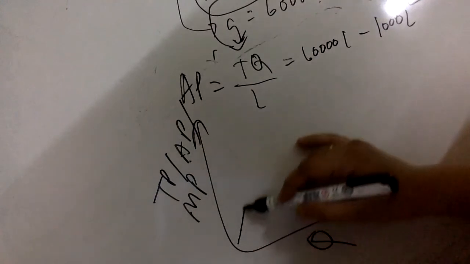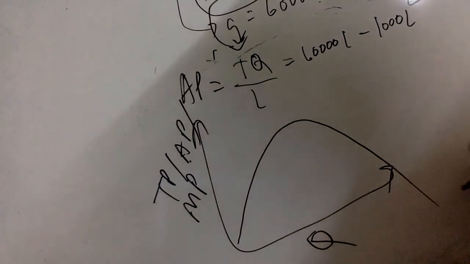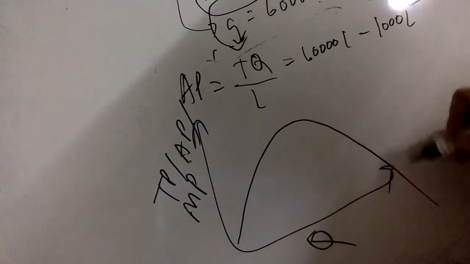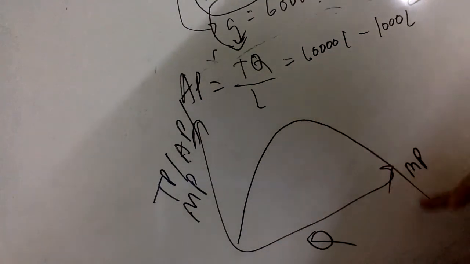You must have studied this property: total product increases at a diminishing rate and then it falls like this. This is the property of marginal product. Marginal product increases and then it falls.